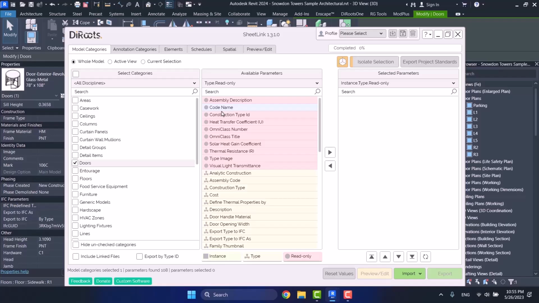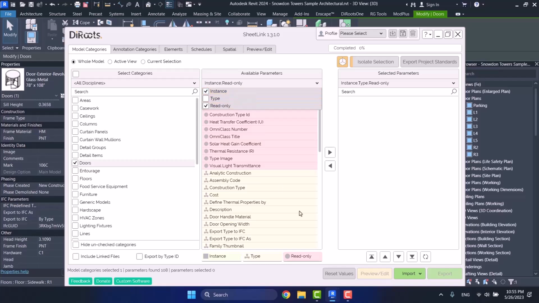And when you say you don't want to see your instance parameters, those read-only parameters that are depending on instance parameters are also removed. Now, if I stand on each of these parameters, their parameter type is type. Can you see? All of them are type. We don't have an instance here. Now I change it.